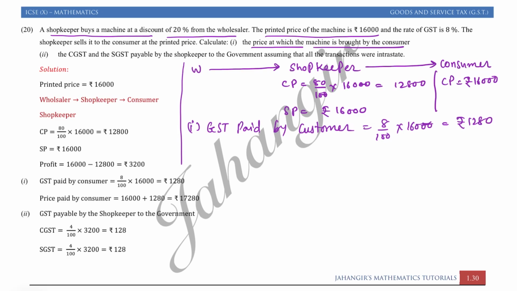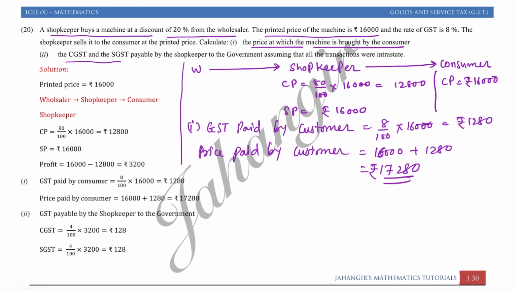So 1280. Now the price paid by the customer is 16,000 plus 1280, that is equal to 17,280 rupees. This is the price paid by the customer.